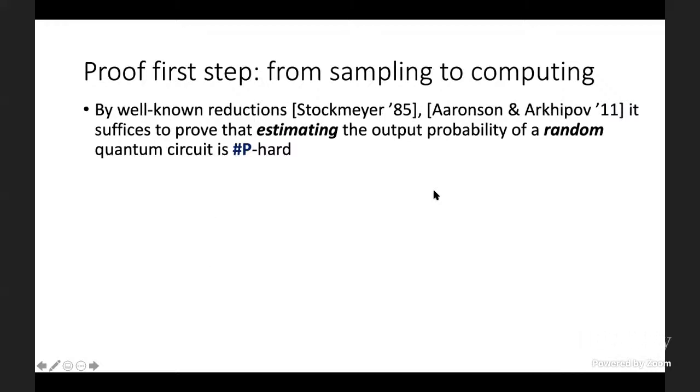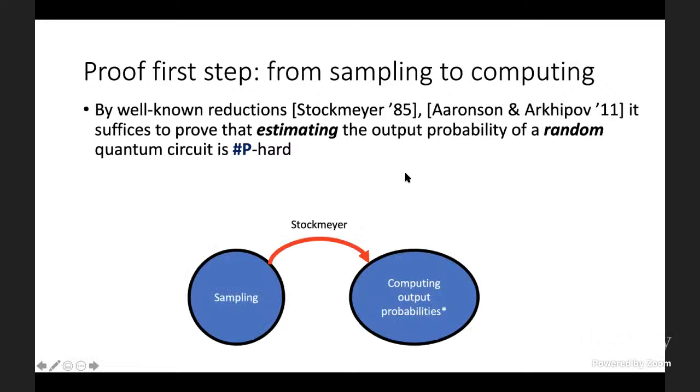Okay, so how do we prove that this sampling problem is hard for a classical computer? Well, we can't do it yet, but all of our current methods start in the same place, which is we first make use of well-known reductions that were due first to Stockmeyer in the mid-80s, which say that if our goal is to prove the hardness of sampling from a random circuit, then it suffices to show that giving a certain additive estimate to the output probability of a random quantum circuit is #P-hard. Okay, it's a hard problem.